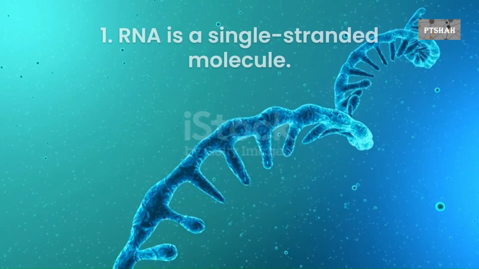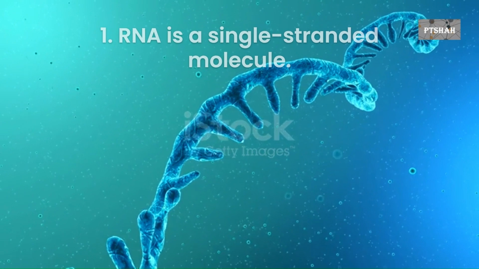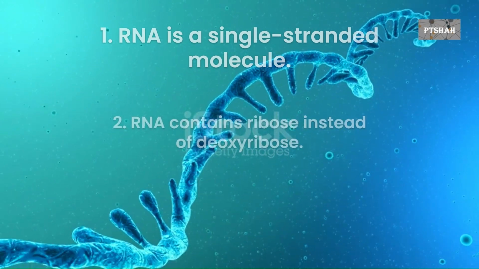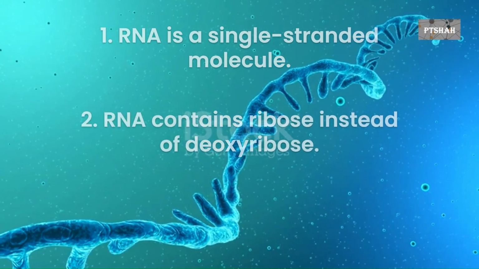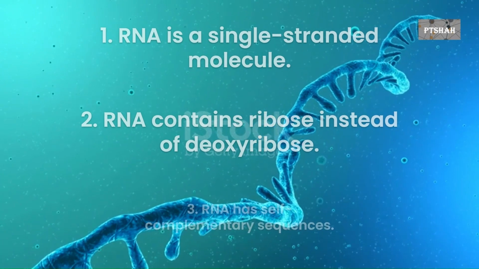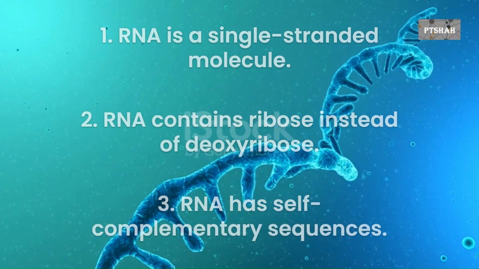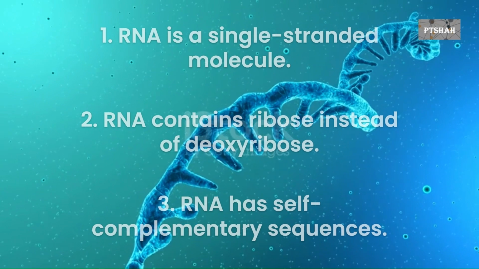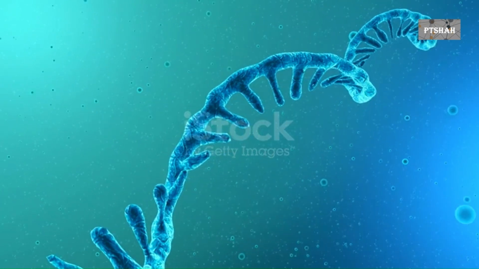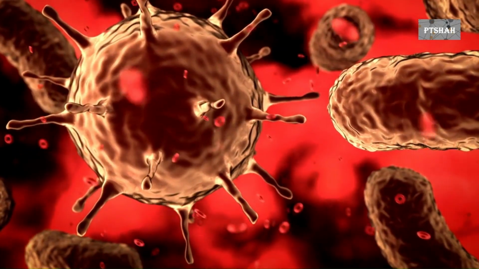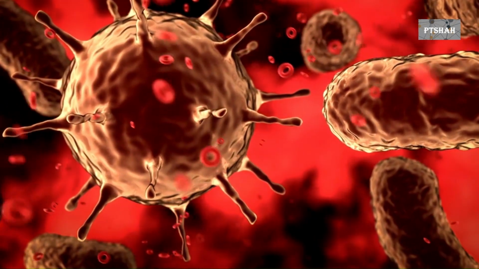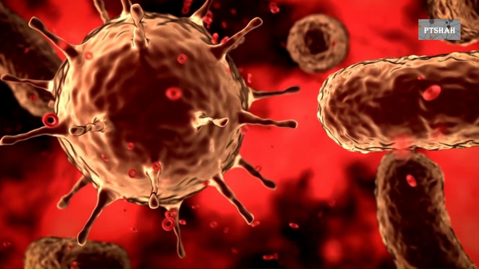RNA is a single-stranded molecule, not double like DNA. The sugar phosphate backbone of RNA contains ribose instead of deoxyribose. RNA has self-complementary sequences. This allows parts of it to pair and fold with itself, like a protein. Viruses can infect just about anything, including humans, plants, bacteria, archaea, and protozoa.